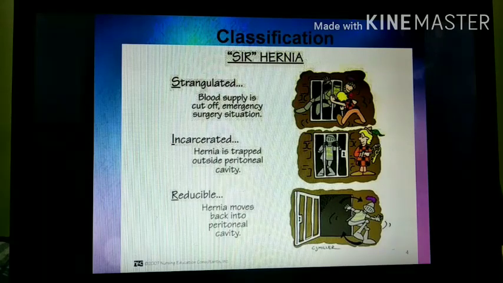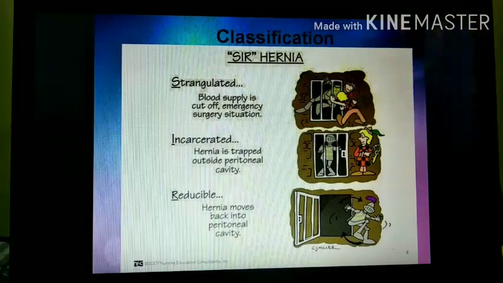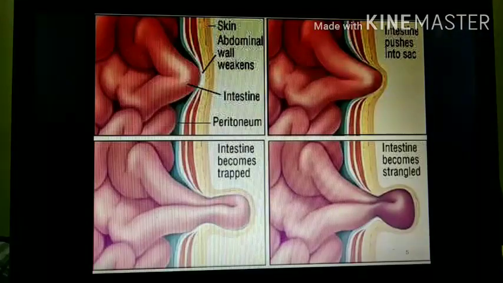And next is reducible hernia. Reducible means the hernia moves back to its cavity. If the protruding structure of the organ can be returned to its own cavity, then the people with this type of hernia are given a special type of belt which is called a truss. These are the three classifications: strangulated, incarcerated, or reducible hernia.